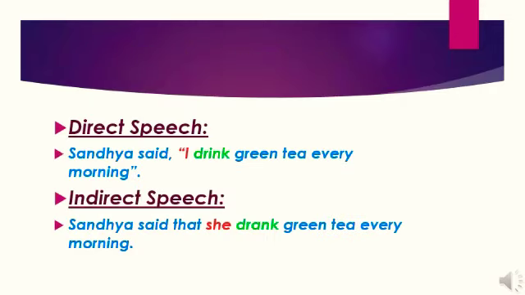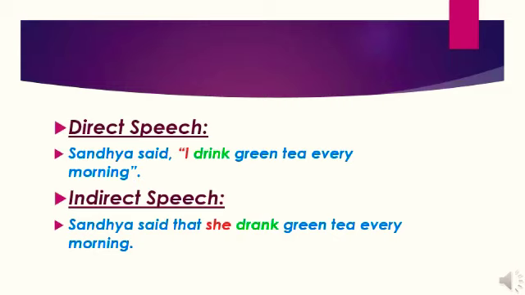Here's the first one. Sandhya said, "I drink green tea every morning." How would you change this to indirect speech? The indirect speech sentence is: Sandhya said that she drank green tea every morning. Here, I becomes she. That's step number 1.